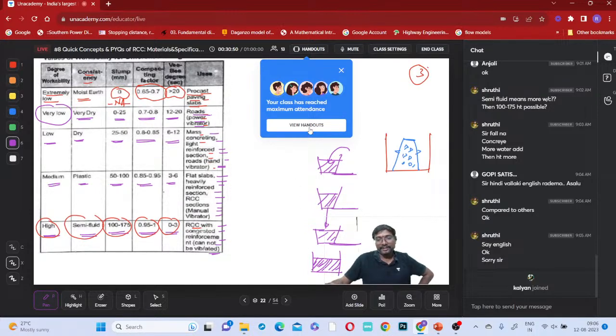So is it clear to all of you which kind of workability concrete we have to use? Note it and tell me.